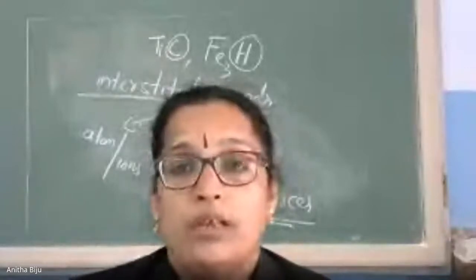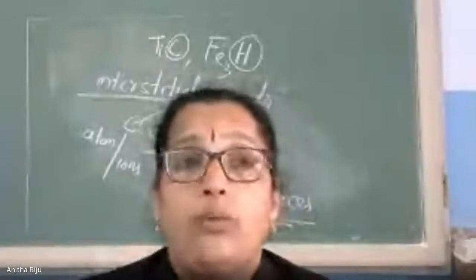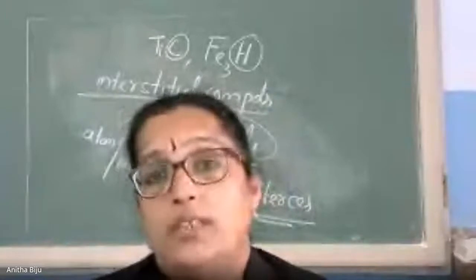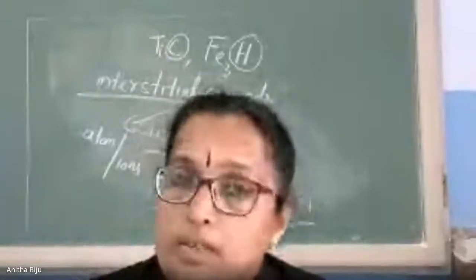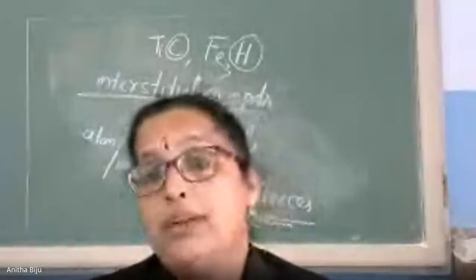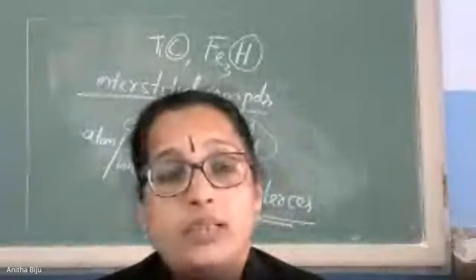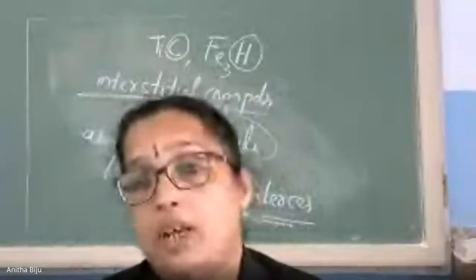Now our question is why they are capable of forming alloys, especially transition elements. There is a simple reason. The reason is that the transition elements, their atoms are similar in size. Because of the similarity in size, they are capable of forming alloys.